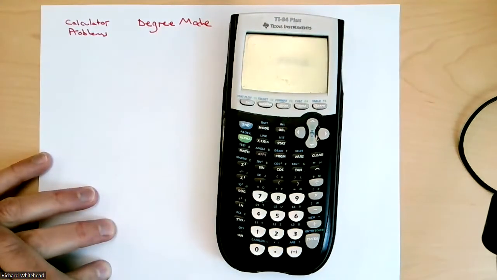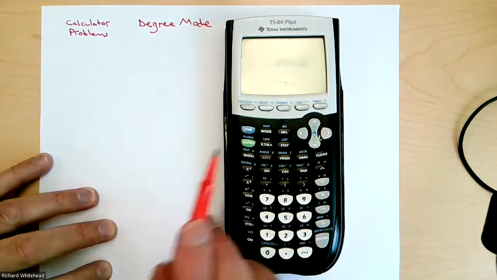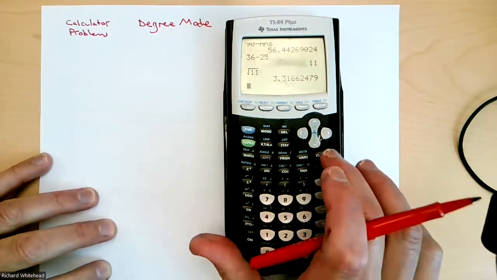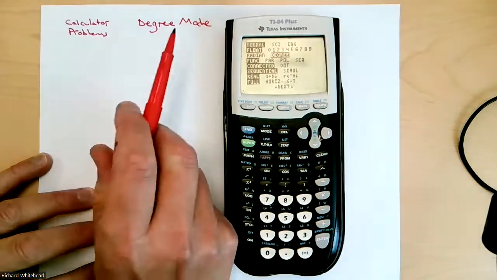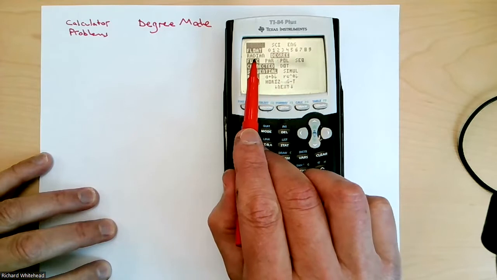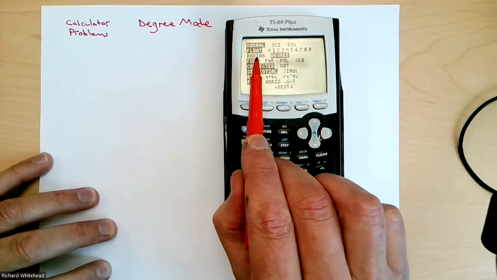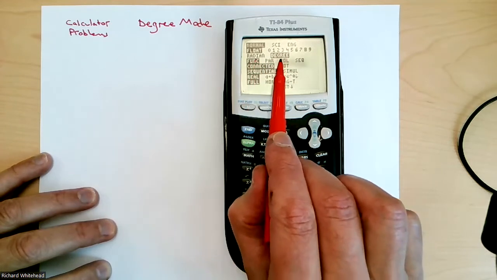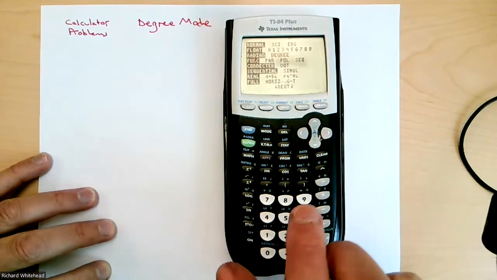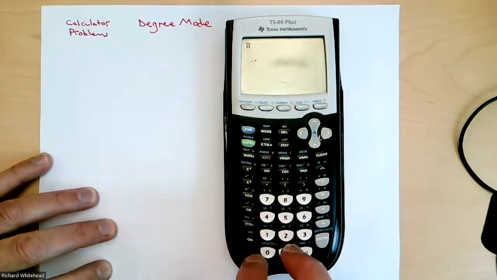So on the TIs, the mode button right there, you press the mode button. Turning it on first is always helpful. Press the mode button. You'll see you've got this list. The third line here says radian degree, because we started talking about radians and how I said radian is the default mode for the TIs because it's so important. So we have to shift it to degrees. You'd say, oh no, it's in radian, so I have to shift it over to be in degree. So we have to be in degree mode to do this.